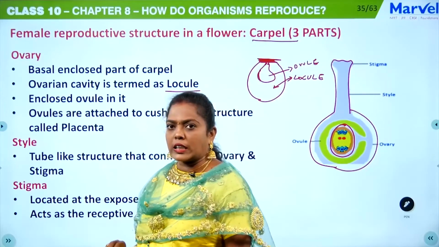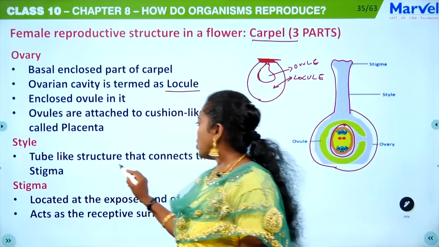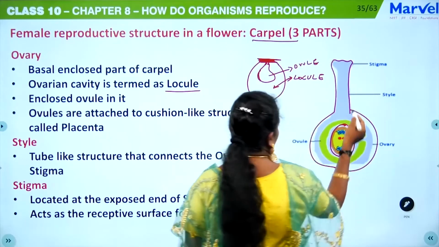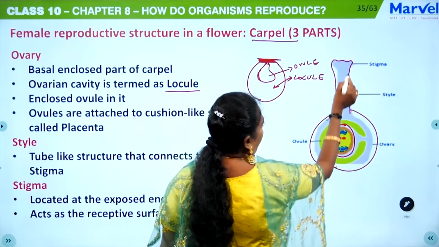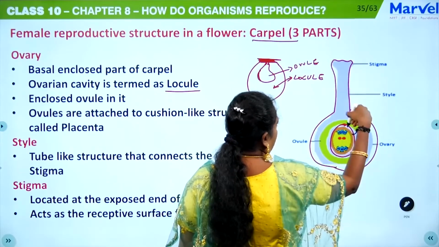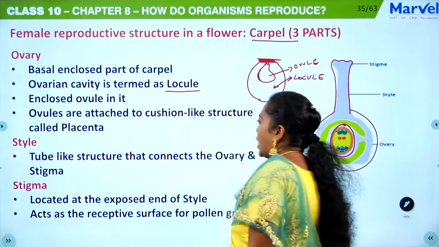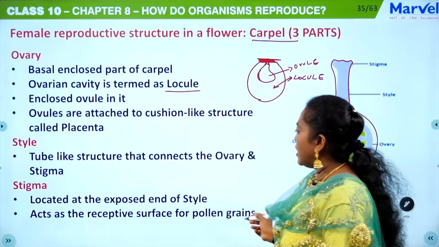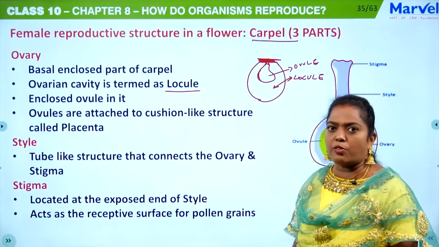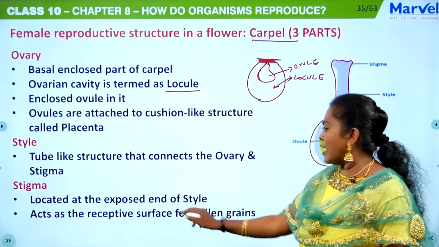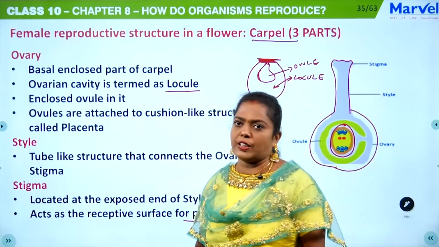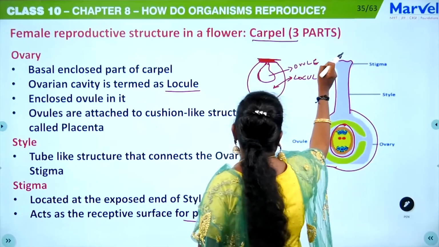Then the style. The style is a tube-like structure that connects the ovary and stigma. Here we have the ovary and here we have the stigma, and the style is a tube connecting both stigma and ovary. Then the stigma is located at the exposed end of the style, and it acts as the receptive surface for pollen grains. Okay, so I will explain that, students.